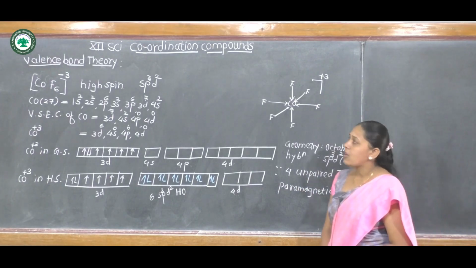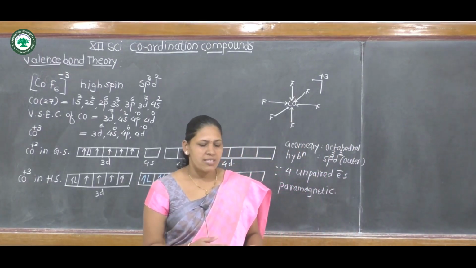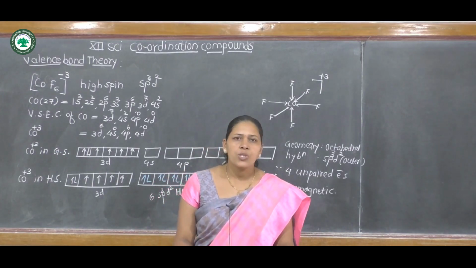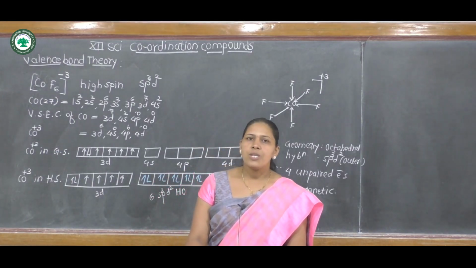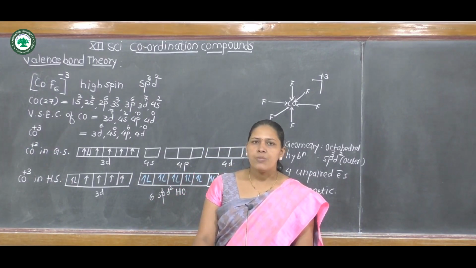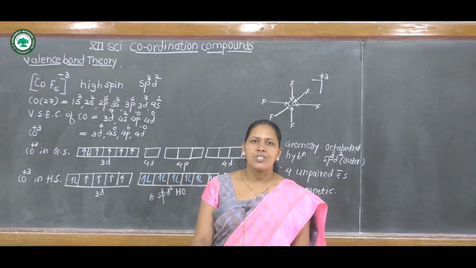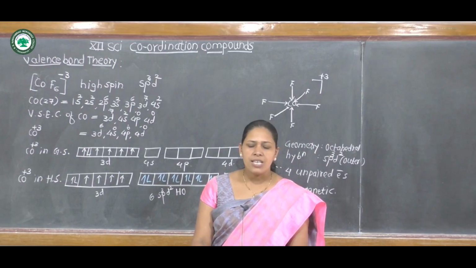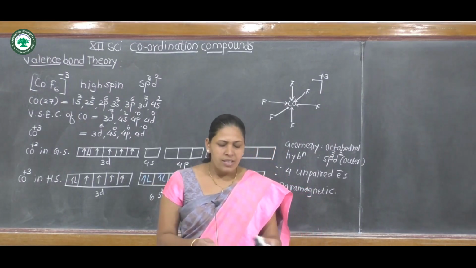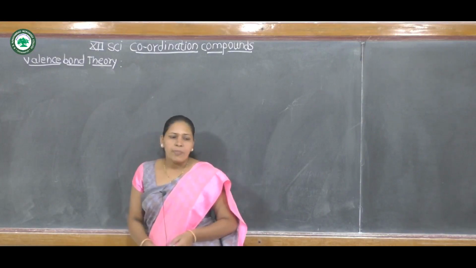This is all about low spin complex and high spin complex. What is the difference between low spin and high spin? In a low spin complex the 3d orbital is used in hybridization, that is d2sp3, and in a high spin complex the 4d orbital is used in hybridization, therefore its hybridization is sp3d2. Then next is the tetrahedral complex.